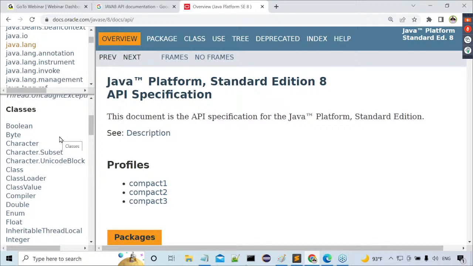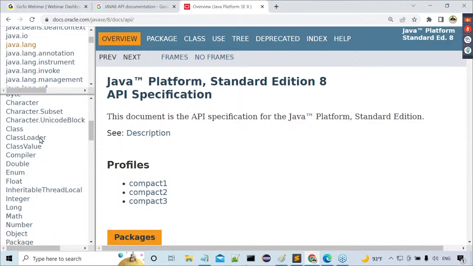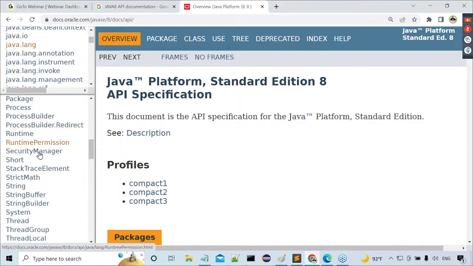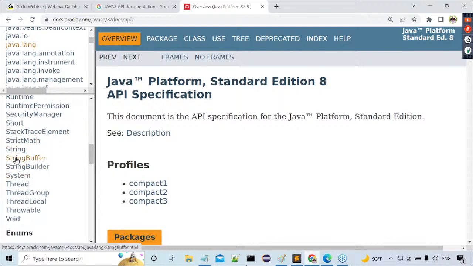We already know one very well-known class in the Java.lang package. That well-known class is the String class. I think everybody might be aware of it. Am I right or not? Just scroll down and there we get String. The String class exists here.